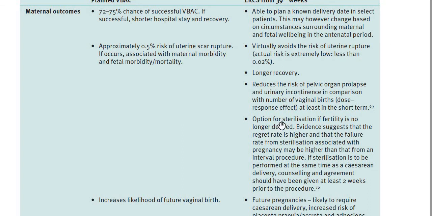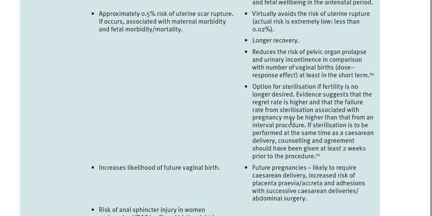Then we know that recovery is longer, and the patient has to stay here for a longer period of time, and it reduces the risk of pelvic organ prolapse and respiratory and urinary symptoms, but only in the short term. As the number of cesareans increases, the risk of having these problems after 3 sections is equal to that of a woman who is giving normal birth.